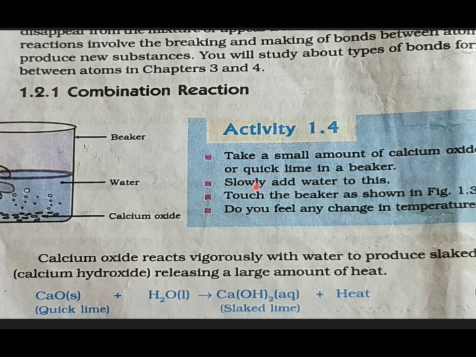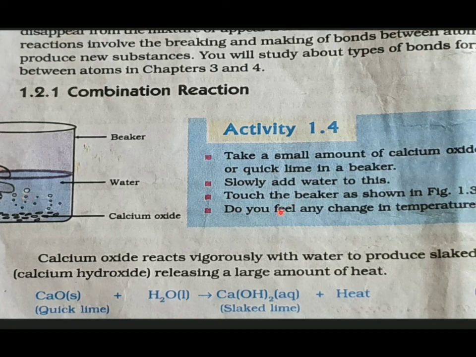Here is another activity for combination reaction. Take a small amount of calcium oxide in a beaker. It is in solid form, like granules. We call that quicklime. Slowly add water to this. You can see a white solution, that is calcium hydroxide, formed with the water, and there will be a rise in temperature when we touch the beaker.